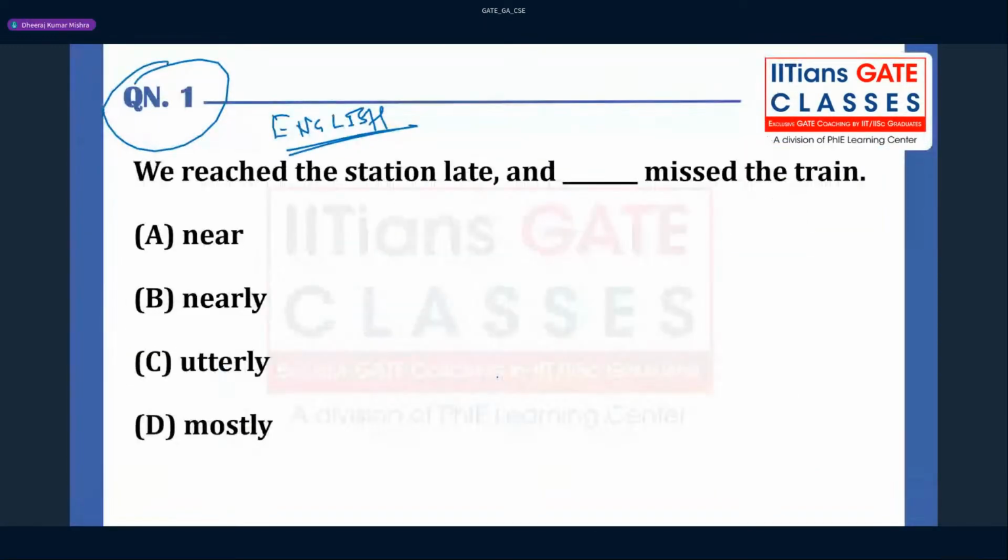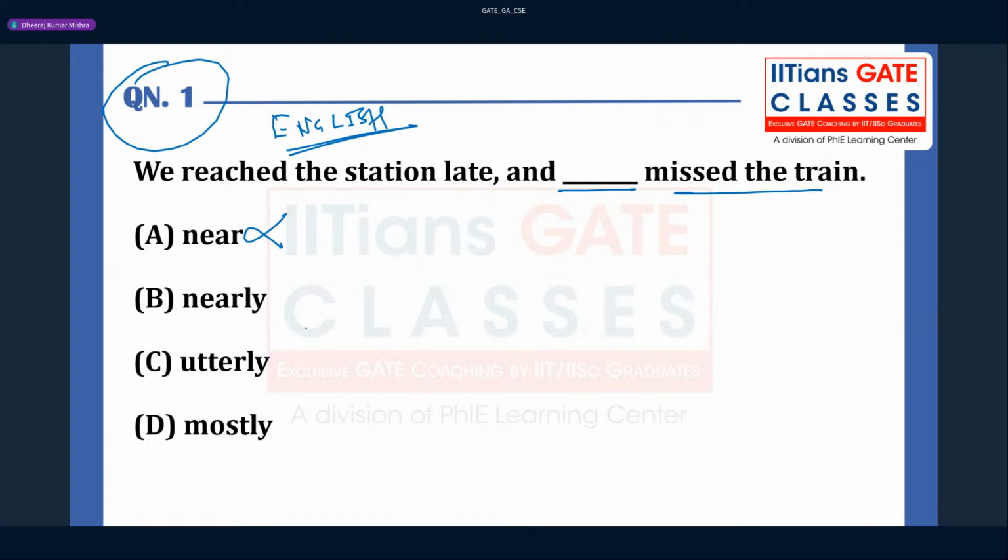So the very first question is from 2023, guys. The very first question. Okay. We reach the station late. Suppose you are going somewhere and you reach the station late. What will happen? Dash miss the train. So you are in the past only, right? So which option can be correct here, guys?